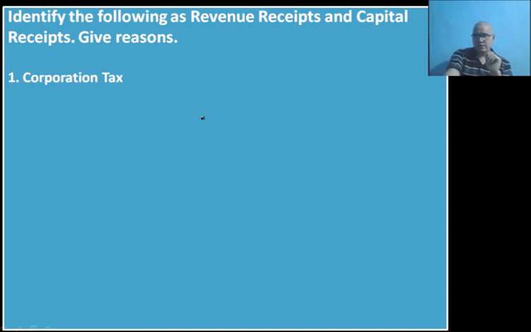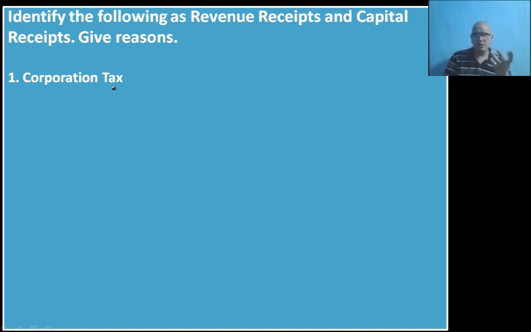First, corporation tax. Now, obviously in the question itself you have been given that you have to identify whether it is revenue receipt or capital receipt. So you don't have to think whether it is expenditure or not. Obviously the money is coming to the government. Now think whether this earning of the government is creating any asset or liability or not, whether it is affecting the liability and asset of the government or not.